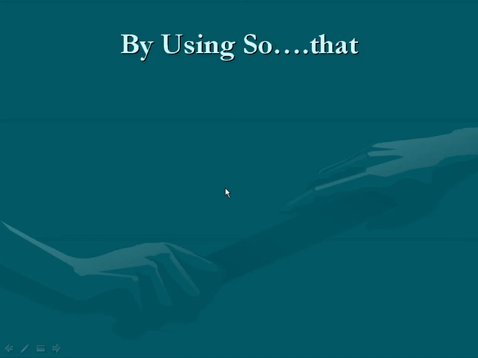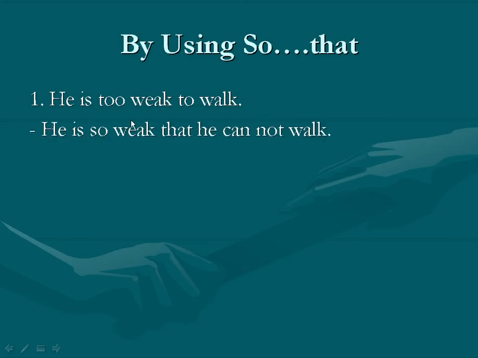Then, by using so that or removing too, we can make a negative sentence from an affirmative sentence. See the first example here. He is too weak to walk. This is an affirmative sentence and here are too and to. We should remove too and use so that, and we make this sentence negative: He is so weak that he cannot walk.